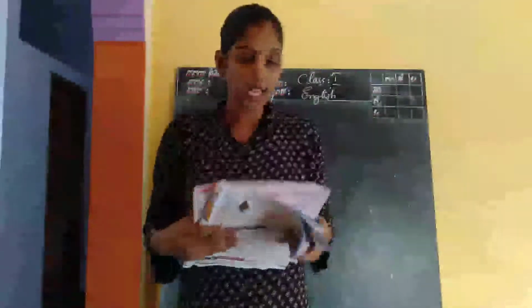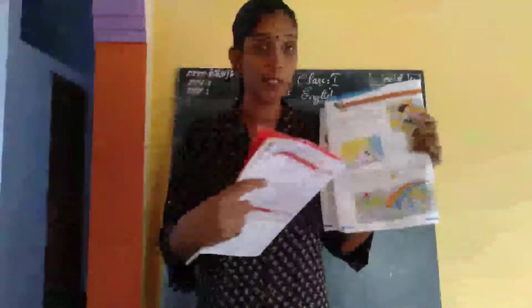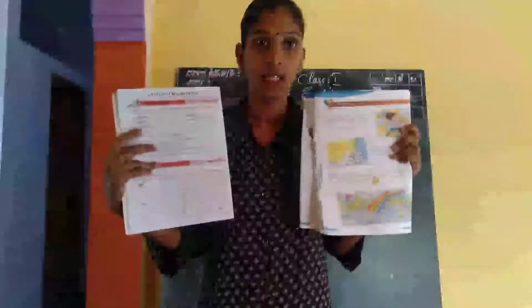See, what is the first activity? Write the names of the season against the objects that Gulgul drew in her drawings. We saw in the textbook there are 3 drawings: summer season, monsoon season and winter season. She drew many things in each season, right? What are the things she had drawn? So you have to open your textbook also.